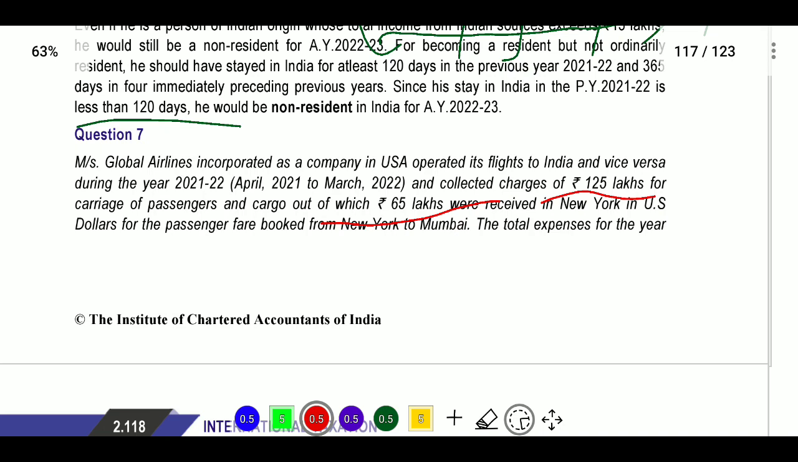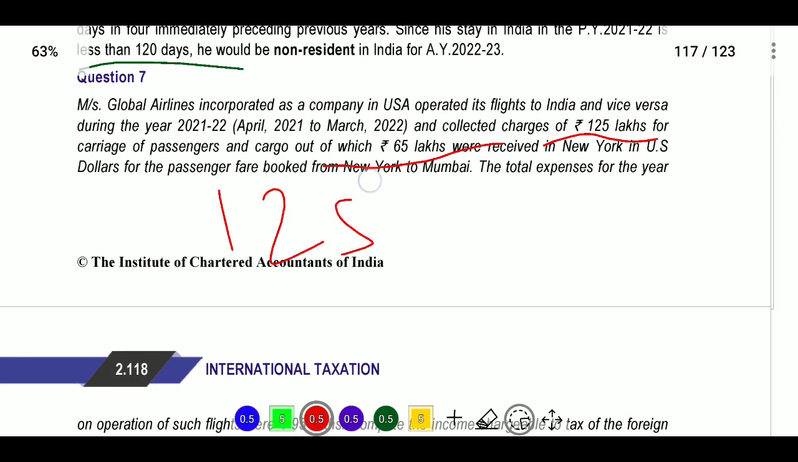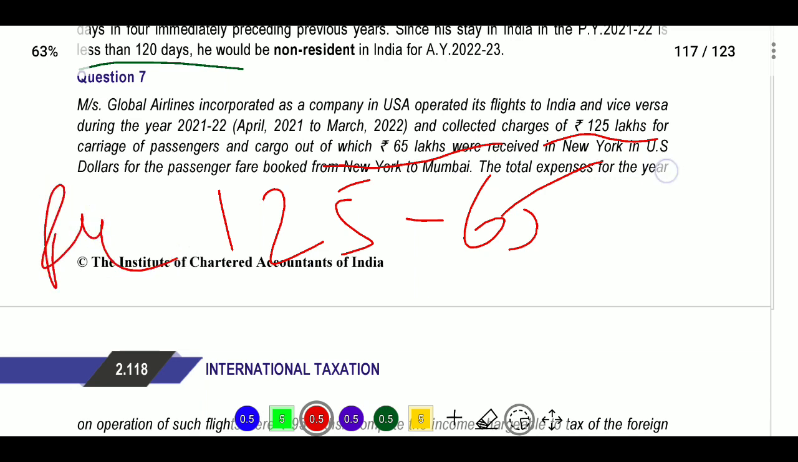Next, 125 was collected as charges and cargo out 65 lakhs was received in New York, in US dollars, for the passenger fare booked. So 125 minus 65, whatever the amount was received here. Out of 125 collected, 65 will be the cargo out, so this 65 will be removed. That is the fare book value we will get.